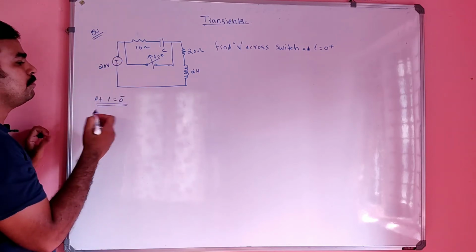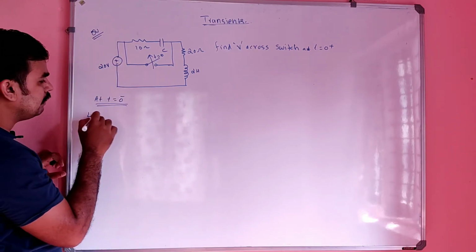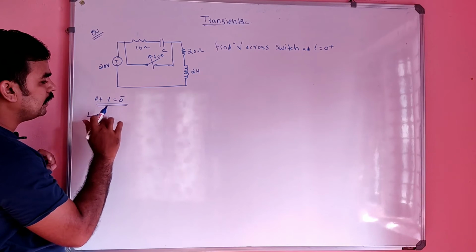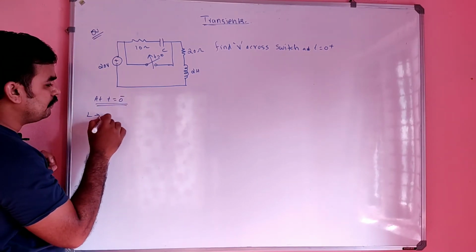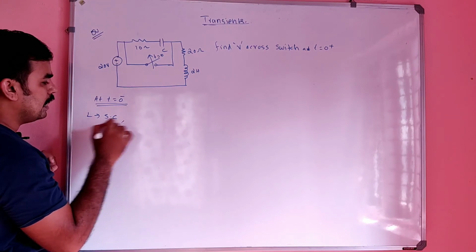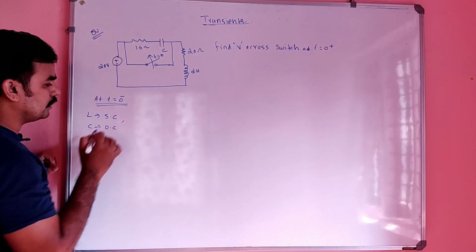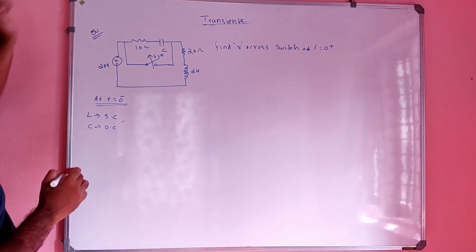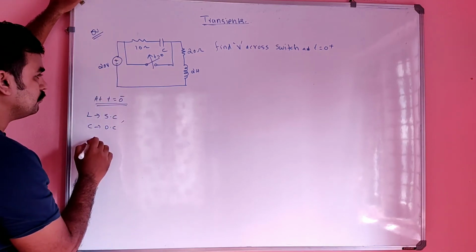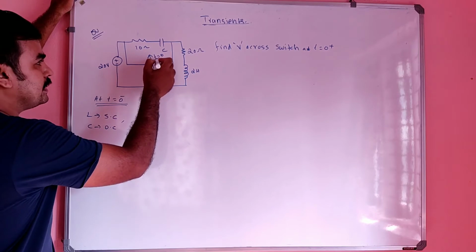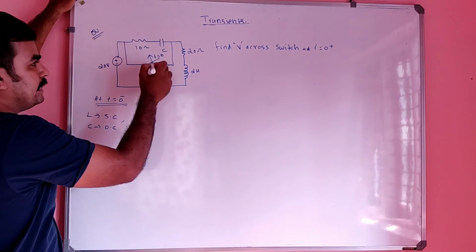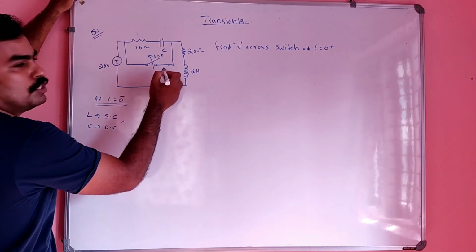So at t equals 0 minus, what is the condition? In steady state, L will be short circuited and C will be open circuited. That you have to write. So our figure will become: at t equals 0 minus, the switch is in closed position now. At t equal to 0 only it will be opened.